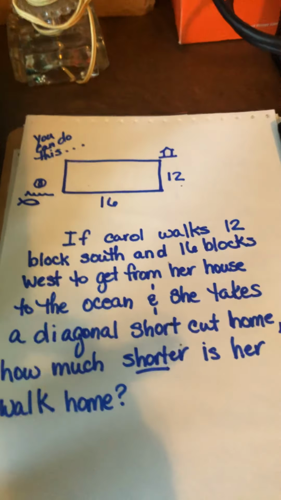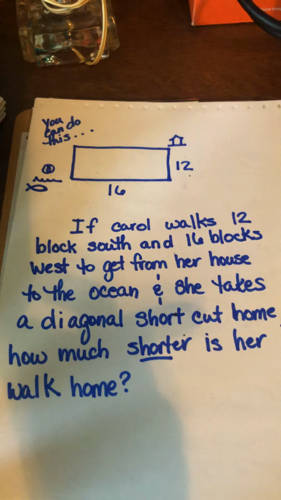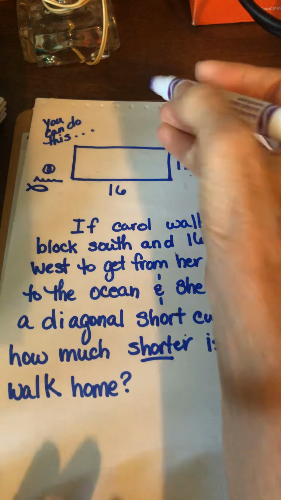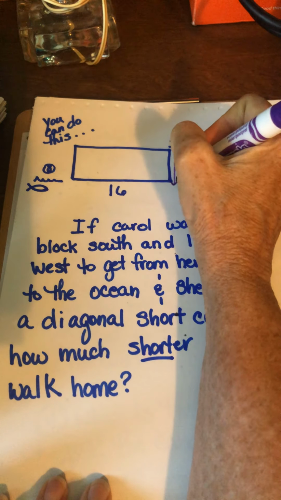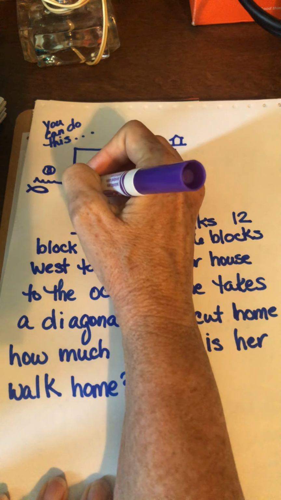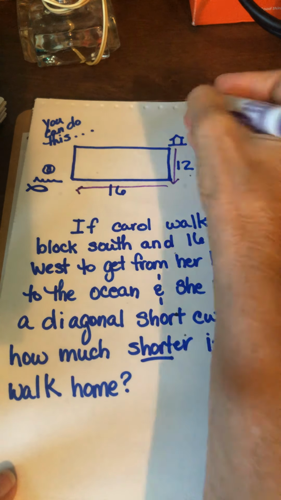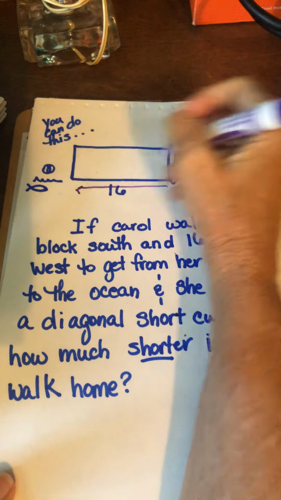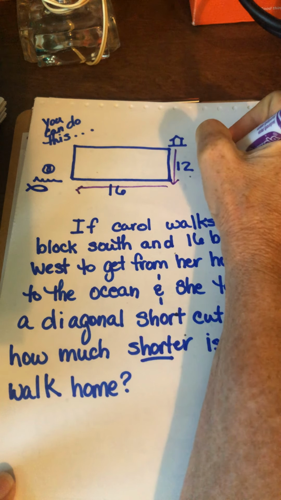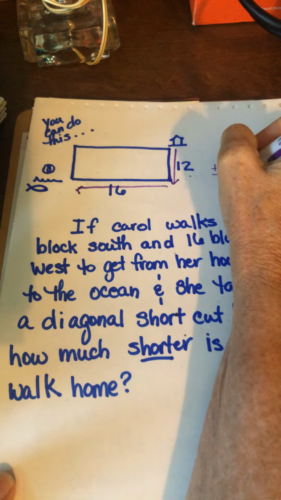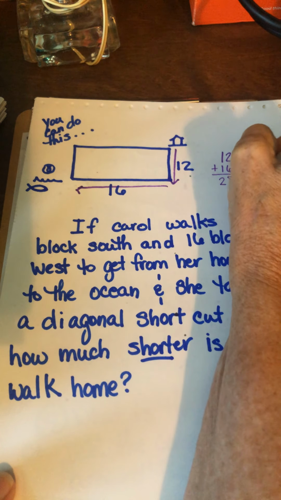Okay, sorry, I'm just trying to get this adjusted a little better. All right, so if Carol walks 12 blocks south and 16 blocks west to get to the ocean, so let's just talk about that. So she'd go 12 and 16. So from her house to the ocean, 12 plus 16 is 28. So she walks 28 blocks to get to the ocean.